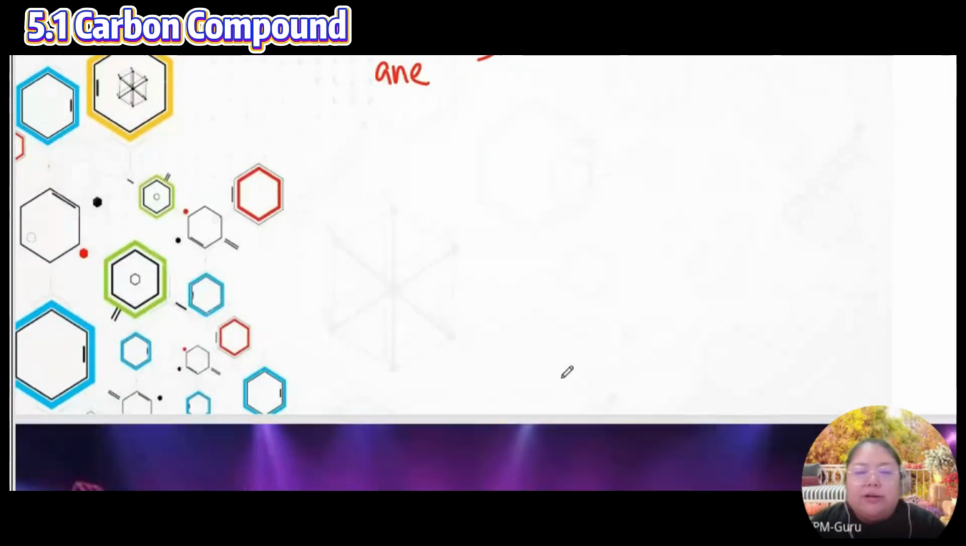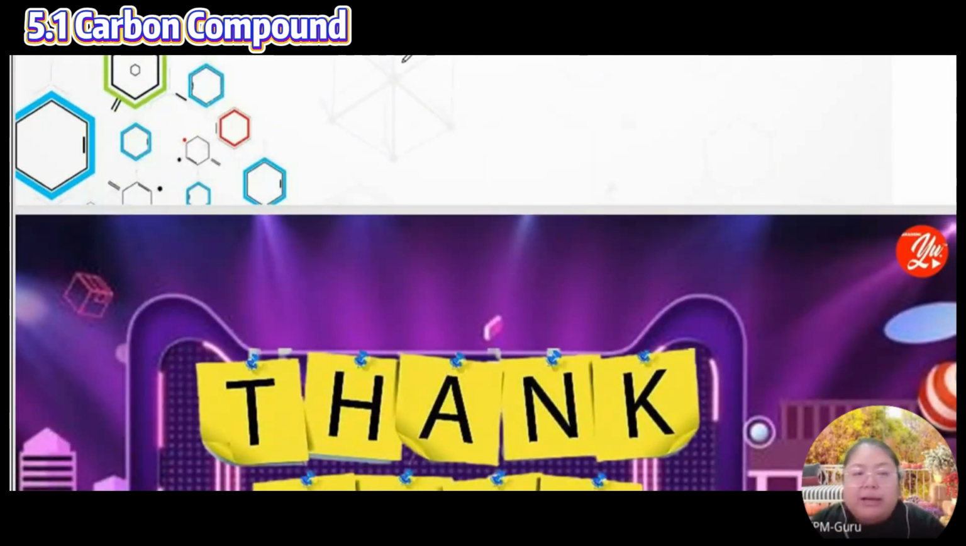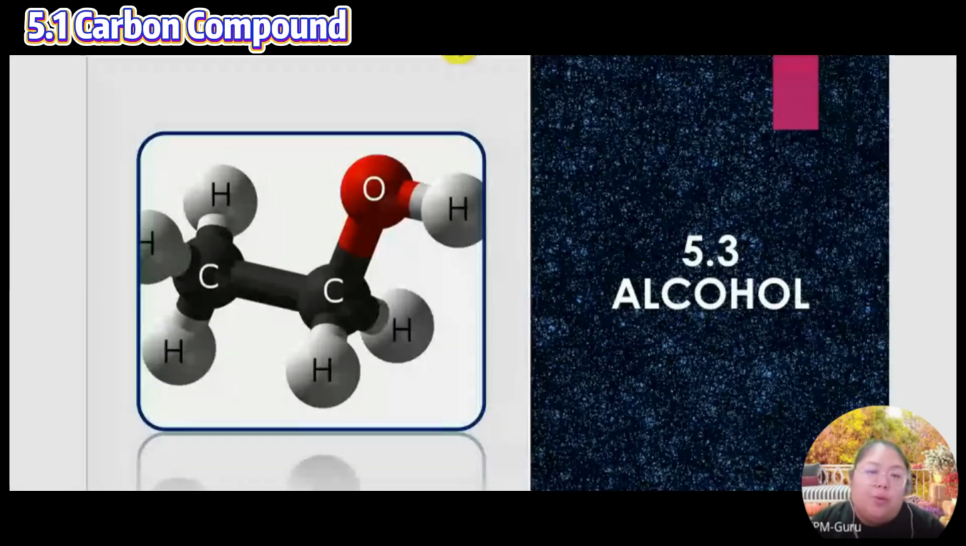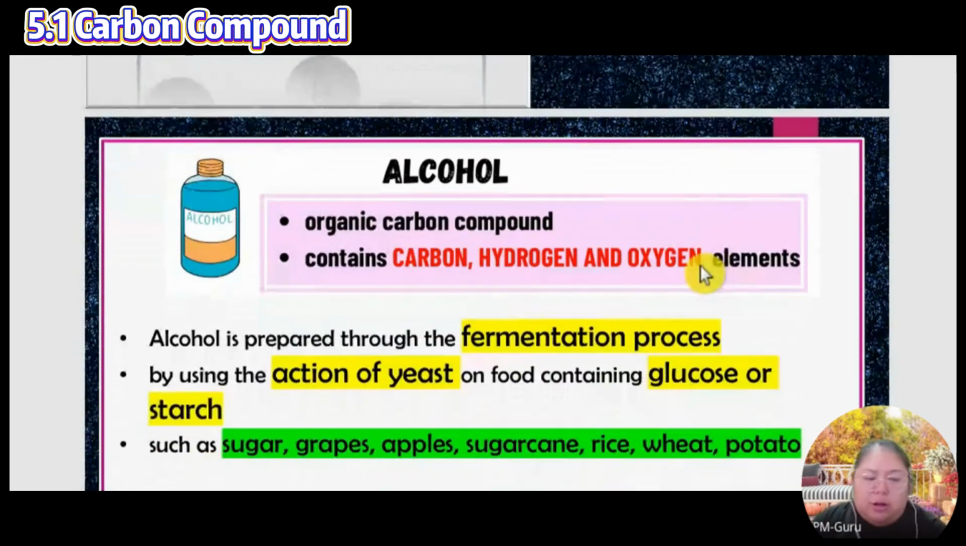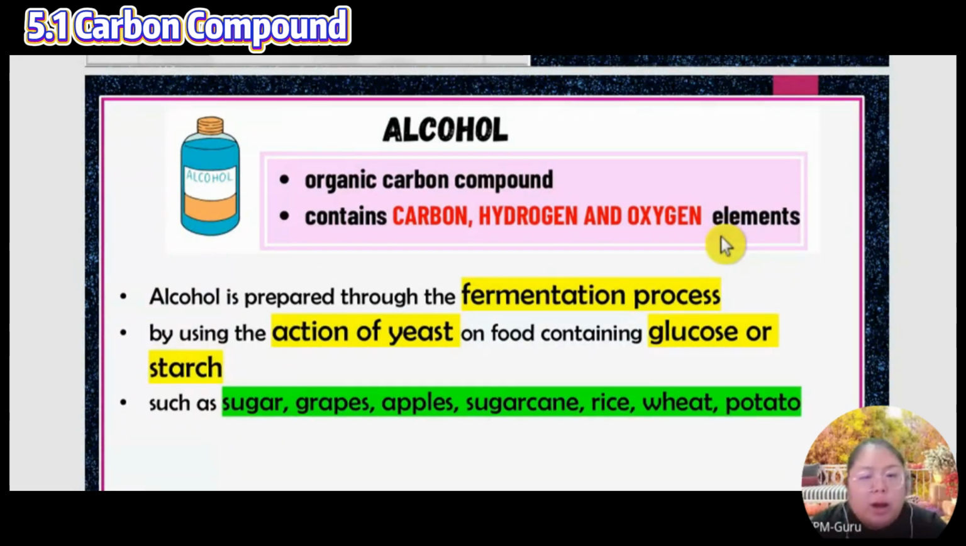Now we go to 5.3, which is alcohol. Alcohol is also an organic carbon compound. It must contain carbon, hydrogen, and one more, oxygen. So three things. The hydrocarbon just now was carbon and hydrogen. Now this alcohol has carbon, hydrogen, oxygen, three things.